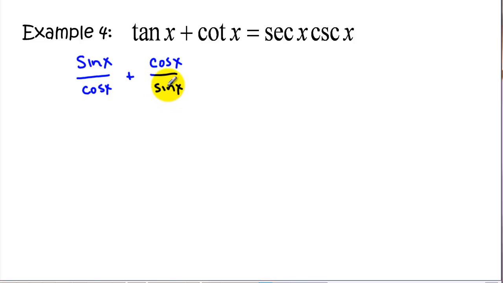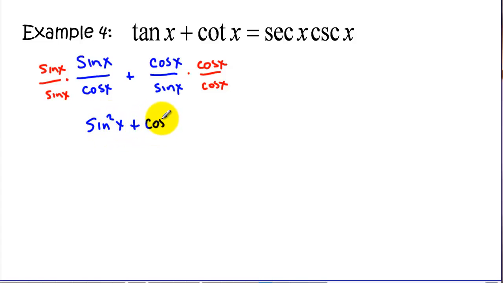And like we did in the last problem, we want to get a common denominator. So I'm going to multiply this by the other denominator, sine of x over sine of x, and multiply this by cosine of x over cosine of x. So we use this denominator over here, this denominator there. So now on the top we have sine squared of x plus cosine squared of x over sine of x cosine of x. This, using a Pythagorean substitution, becomes 1.